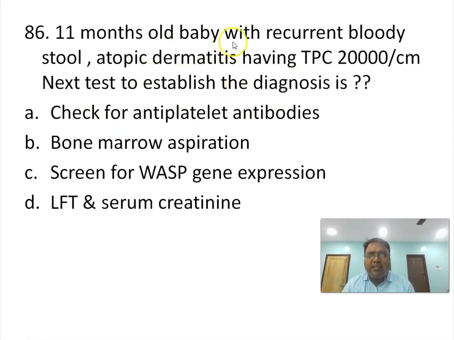Because atopic dermatitis, eczema is there, it could be a case of Wiskott-Aldrich syndrome. The options are: check for antiplatelet antibody, thinking it to be a case of ITP; bone marrow aspiration to establish a diagnosis of ITP; or screen for WASP gene expression. This is the right answer, because we are suspecting this could be a case of Wiskott-Aldrich syndrome.